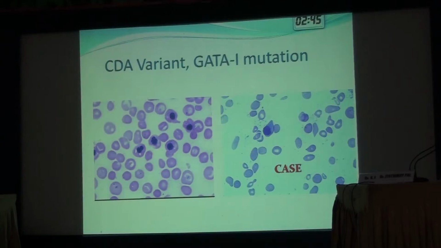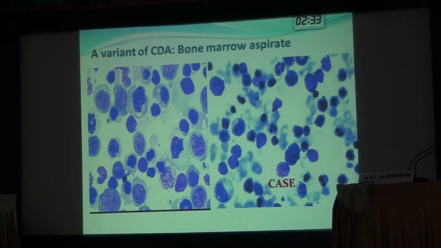So now we can compare our case with the data available in the book. This is our nucleated RBC, these erythroid cells, which is similar to this nucleated RBC seen in the CDA variant. This is the bone marrow finding. Again, these erythroid cells do not have chromatin bridges like CDA type 1, nor binucleated cells like CDA type 2, or multinucleated giant cells like CDA type 3. Rather, they have this irregular nuclear membrane like the CDA variant.